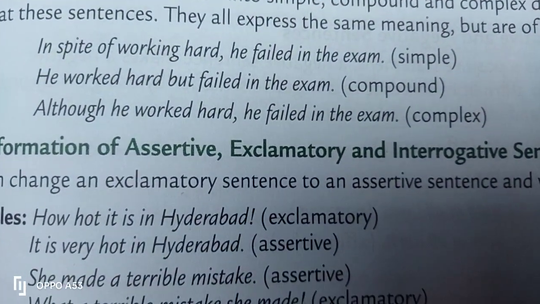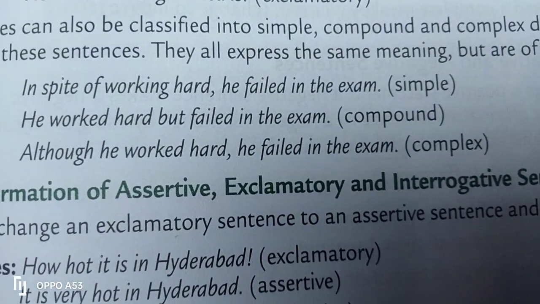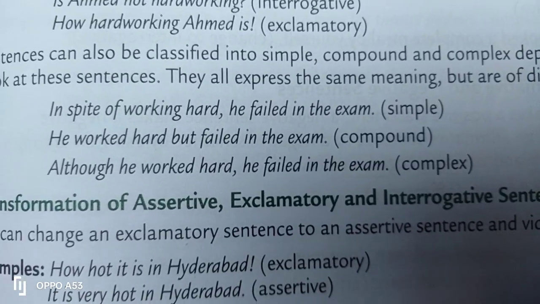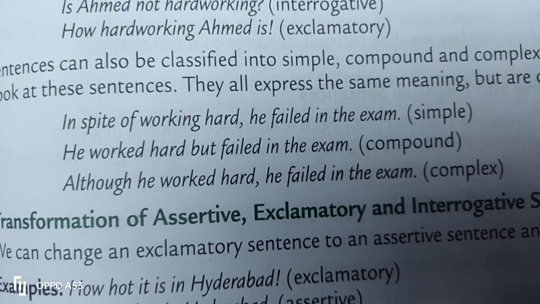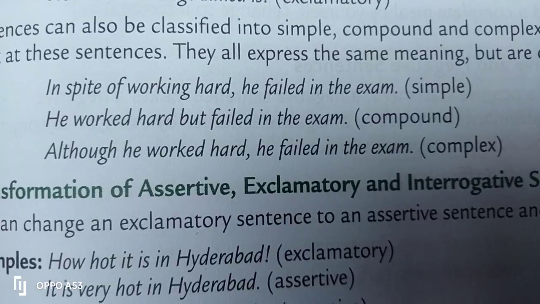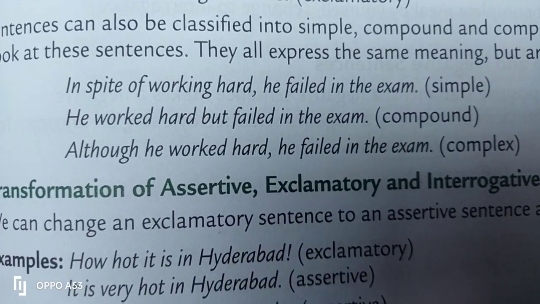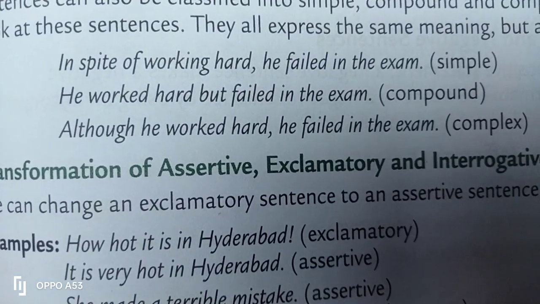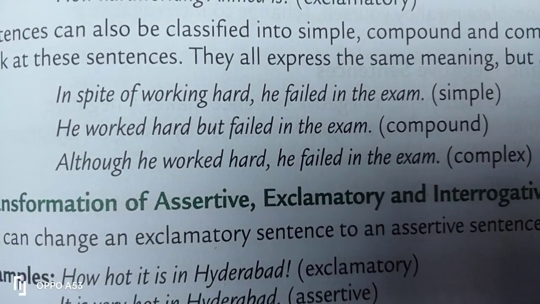Look at the third sentence now. Although he worked hard, he failed in the exam. It's a very interesting sentence, which speaks about a complex structure. Here, the main clause is he failed in the exam, and the dependent clause, although he worked hard, is joined by a subordinating conjunction or subordinating word. It is known as a complex sentence.